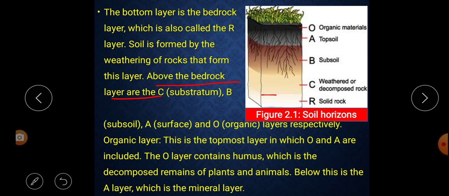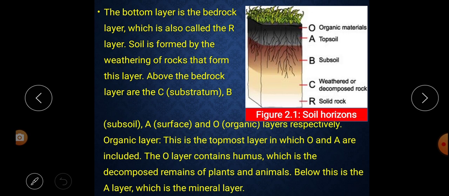That means this is the bedrock layer, and above the bedrock layer we can find what? C and B. Look at the image, C and B. C means what? Substratum, and B is subsoil. Next, we also find A. A means surface. And O. O means the organic layer respectively.